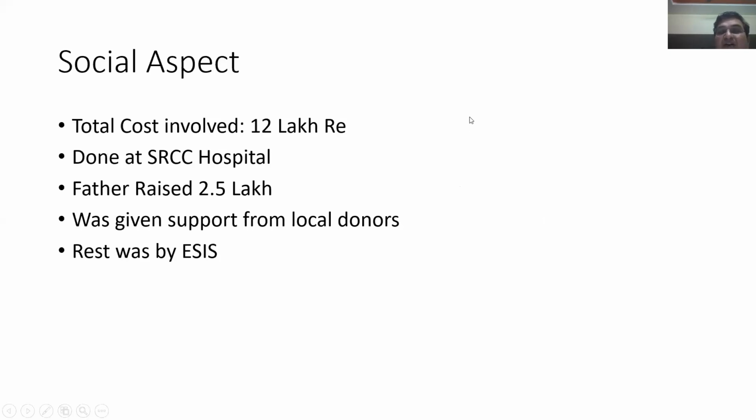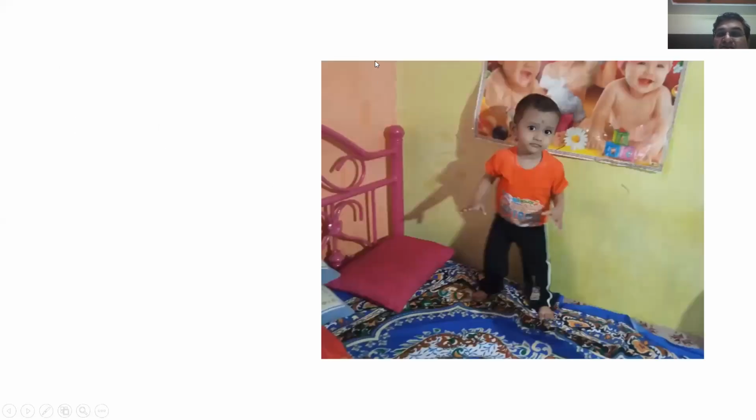Now remembering Dr. Karwa sir, because whenever we talk about such things, we have to always keep in mind the social aspect. The total cost involved in this child was 12 lakh rupees. This was done at SRCC hospital. The father raised 2.5 lakhs and was given support from local donors. The rest was sanctioned by ESIS. The child underwent bone marrow transplant successfully. This is the situation now.